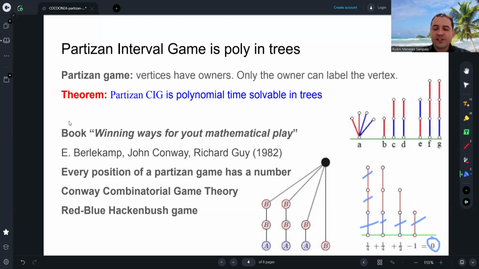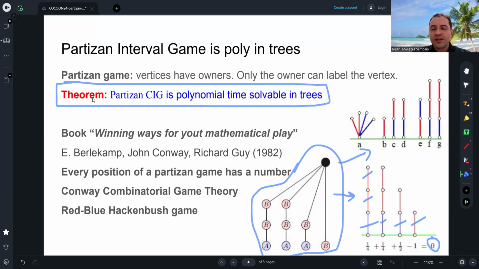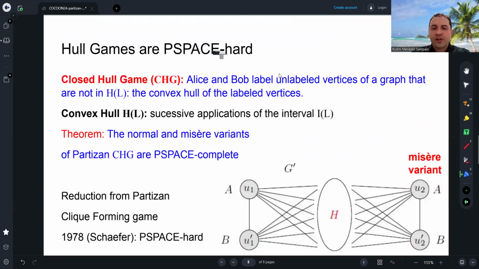Using this very nice theory, it's not a direct association. We have graphs that are not directly associated with Hackenbush positions, but we could use this theory to prove that Partizan closed interval game is polynomial time solvable in trees. Okay, we also obtained computational complexity results. We proved that the hull games, that is also a convexity game, are PSPACE-hard.